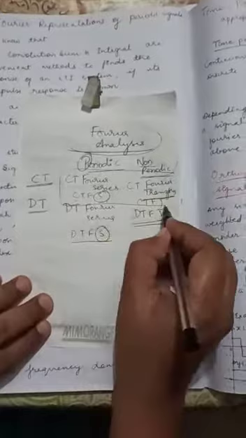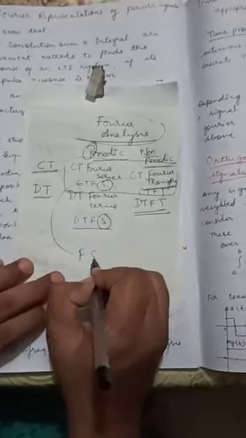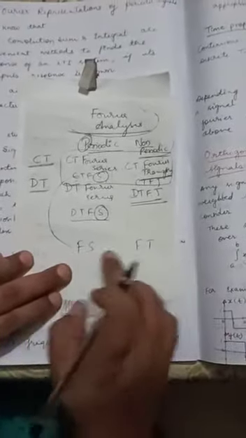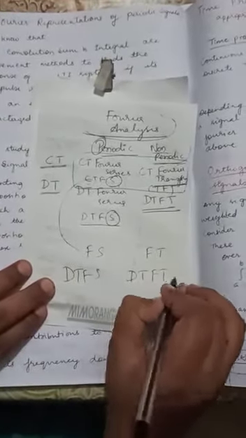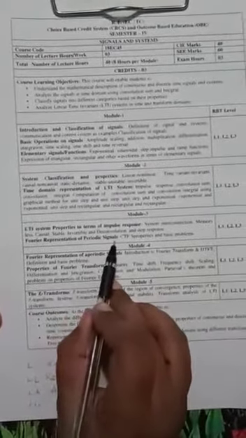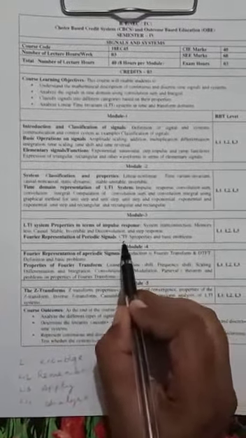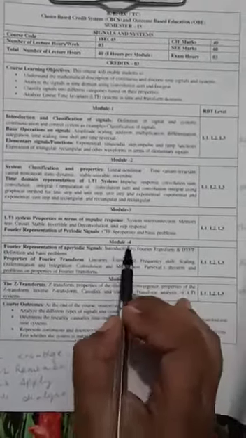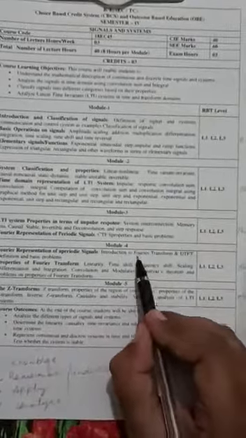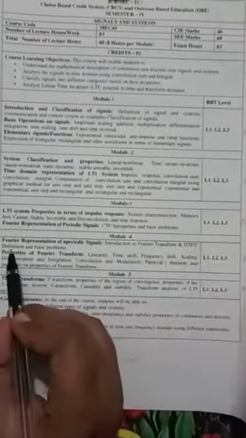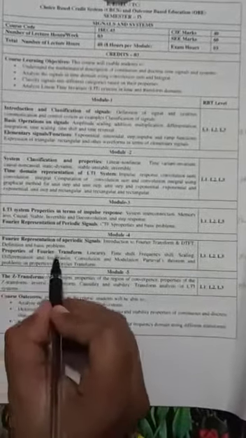In many textbooks the continuous time Fourier series and continuous time Fourier transform are just called Fourier series or Fourier transform. This represents analog, but for discrete time they call it the discrete time Fourier series and discrete time Fourier transform. Coming to your syllabus, in module 3 you have only the Fourier representation of periodic signals, and that too only CTFS, CTFS properties and basic problems. And in module 4 you will learn about the Fourier representation of aperiodic signals. That is, you will learn the Fourier transform and DTFT, their basic definitions, basic problems and properties of Fourier transforms.